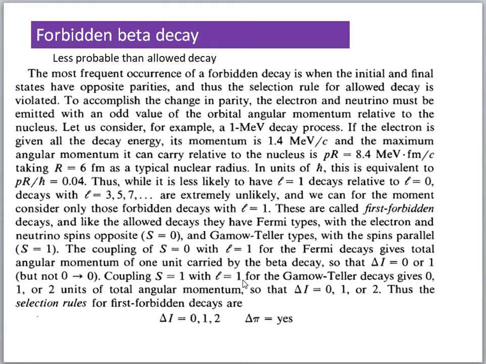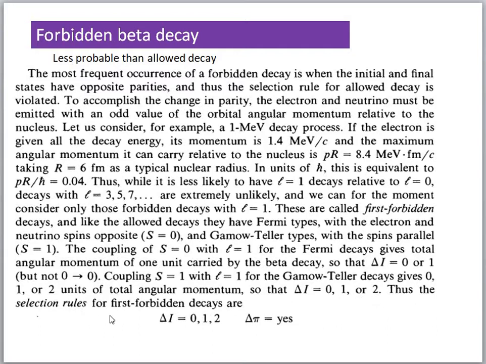Coupling of S equal to 1 with L equal to 1 is first forbidden Gamow-Teller type decay. When S equal to 1 and L equal to 1 are combined together, J will give values 1 plus 1, 2, and 1 minus 1, 0. So that is 2, 1, 0. So the combination of electron and antineutrino will carry 0, 1 or 2 units of total angular momentum. So delta I is equal to 0, 1 or 2.